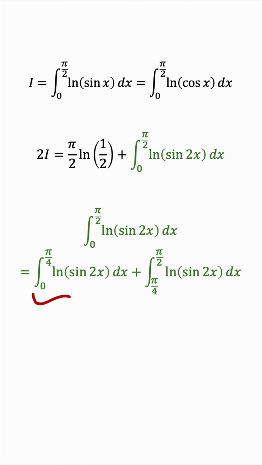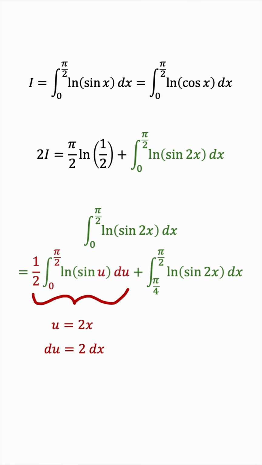Well, the first integral now allows us to use that substitution u equals 2x, because the upper bound is now pi over 4. So if you multiply it by 2, it will become pi over 2, which is indeed the upper bound in the original I. So this won't give us a problem. du equals 2 dx, and rewriting the integral in terms of u results in 1/2 the integral from 0 to pi over 2 of the natural log of sine u du. And now I hope you can agree with me that this is 1/2 I. Again, u is only a dummy variable for integration, so this is equivalent to 1/2 of the original integral.